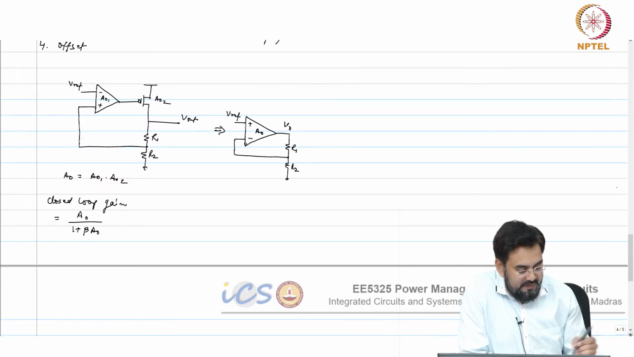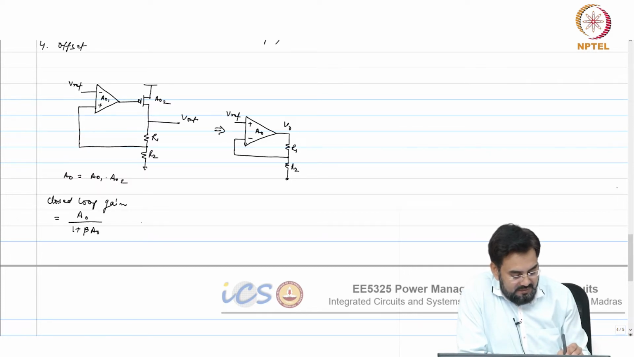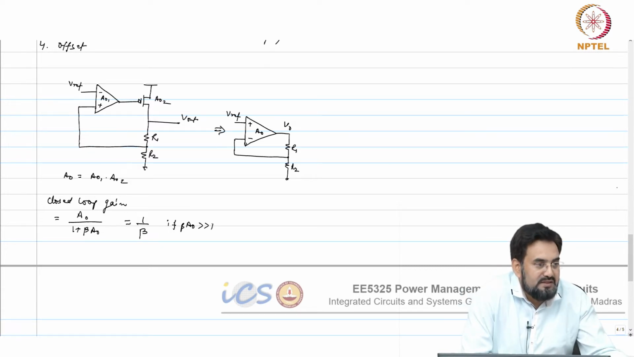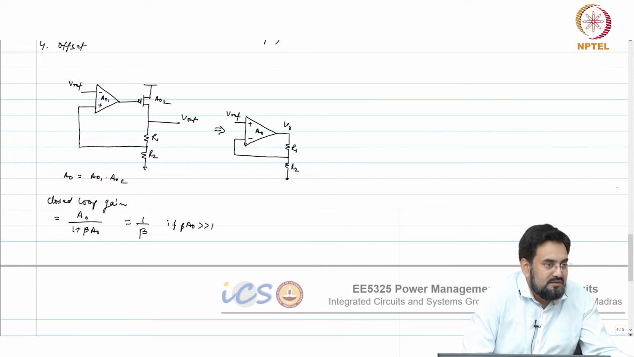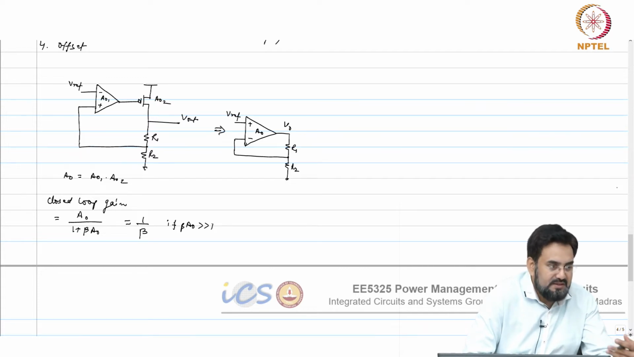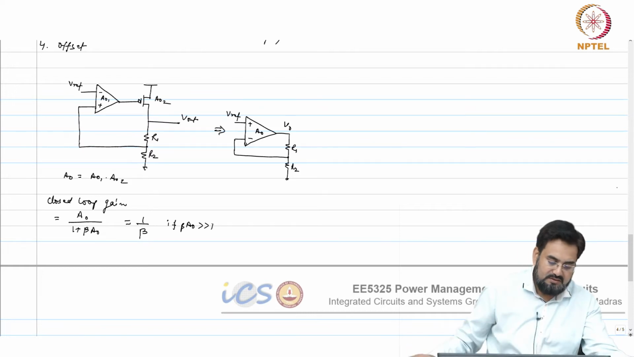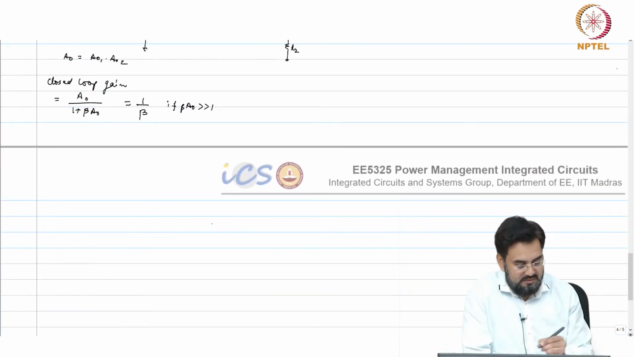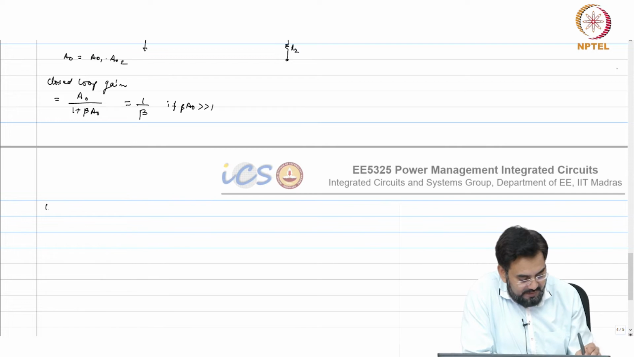And this is Vref over beta only if beta A naught is much larger than 1, and that is why we make it independent of open loop gain, or A naught, correct. But this is not true in reality, as your A naught is not infinite.